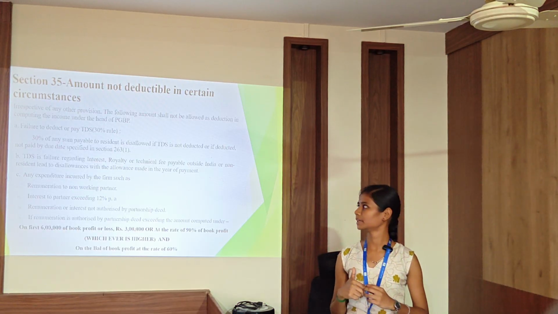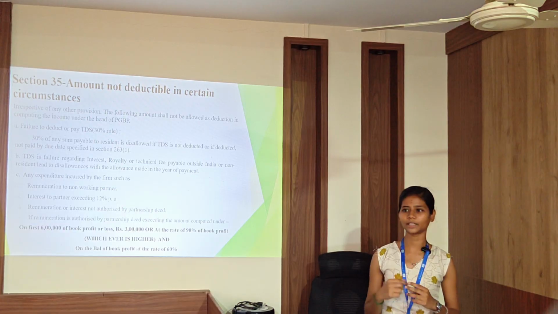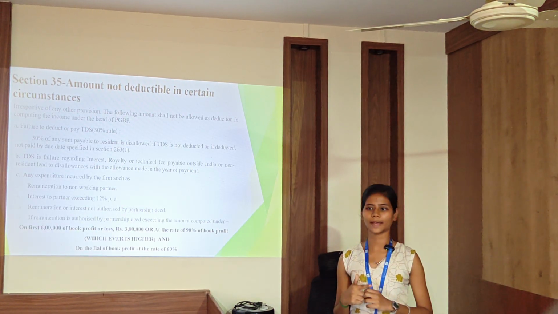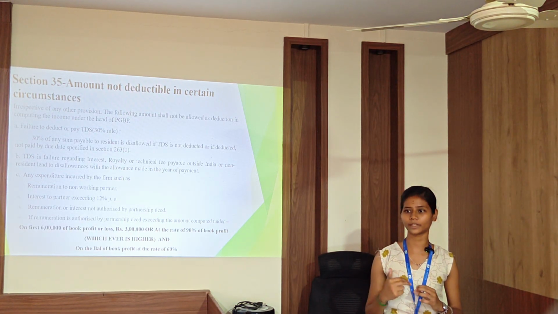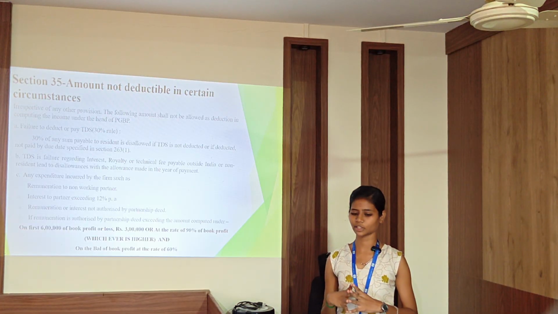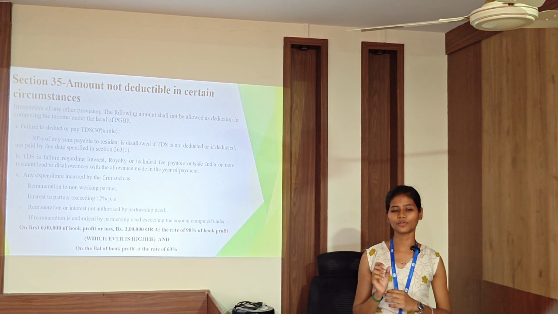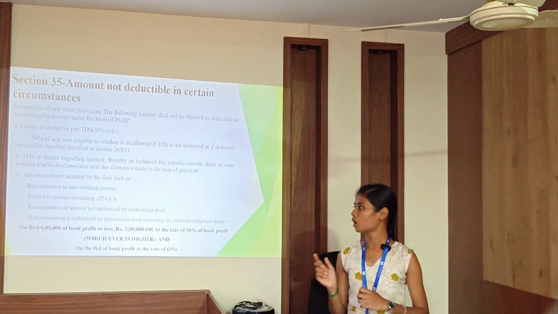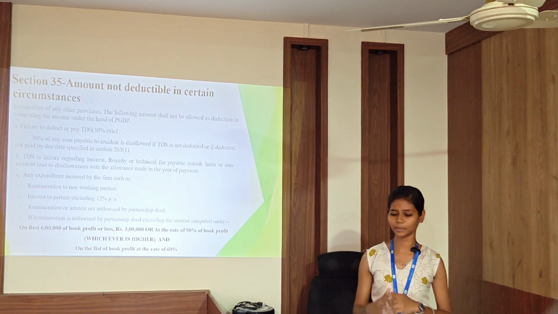Then comes any expenditure incurred by a firm. Remuneration to a non-working partner will be disallowed, interest to the partner exceeding 12% per annum will be disallowed, and remuneration or interest not authorized by the partnership deed will be disallowed. If the remuneration is authorized by the partnership deed, the amount exceeding the computed amount will be disallowed. That is, on the first 6 lakh of the book profit or loss, 90% or 3 lakh, whichever is higher, on the balance book profit 60%.